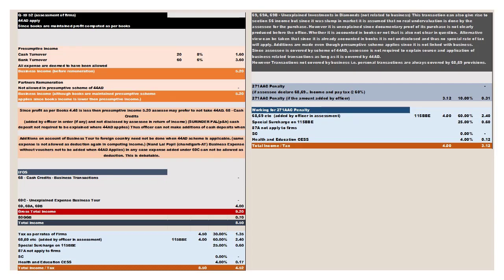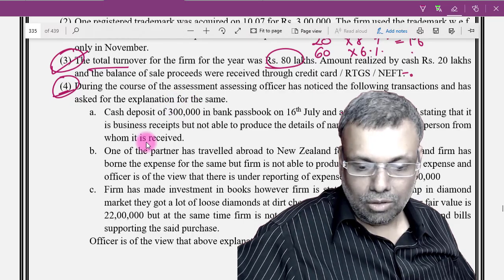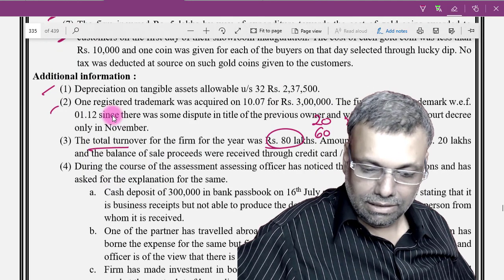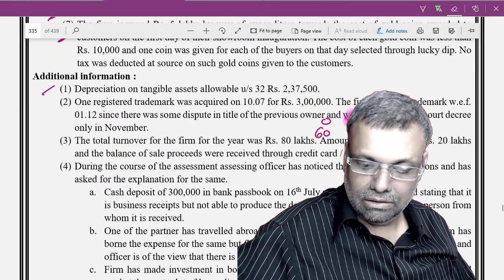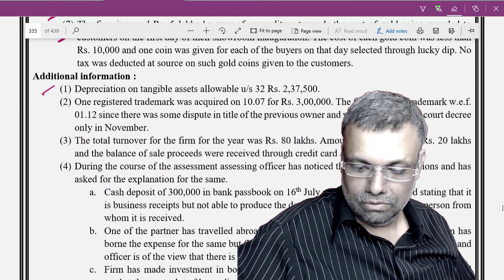Now let's go to the normal computation, because in the given question you have to do the computation both ways, and in the normal computation you have to do all the adjustments, 40B and this and that, everything you have to do.